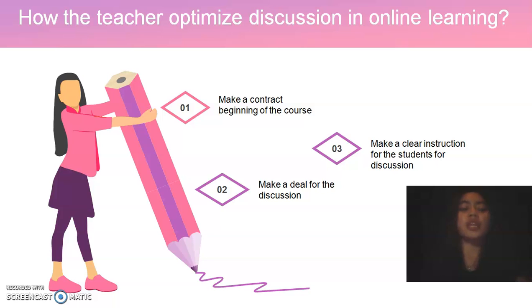And for the next is how the teacher optimizes discussion in online learning. Sometimes discussion in online learning may not work well, and the teacher should avoid the problems and optimize the discussion. There are some ways to make our discussion in online learning work well. The first is to make a contract at the beginning of the course, the second is to make a deal for the discussion, and the last is to make clear instructions for the students for discussion.